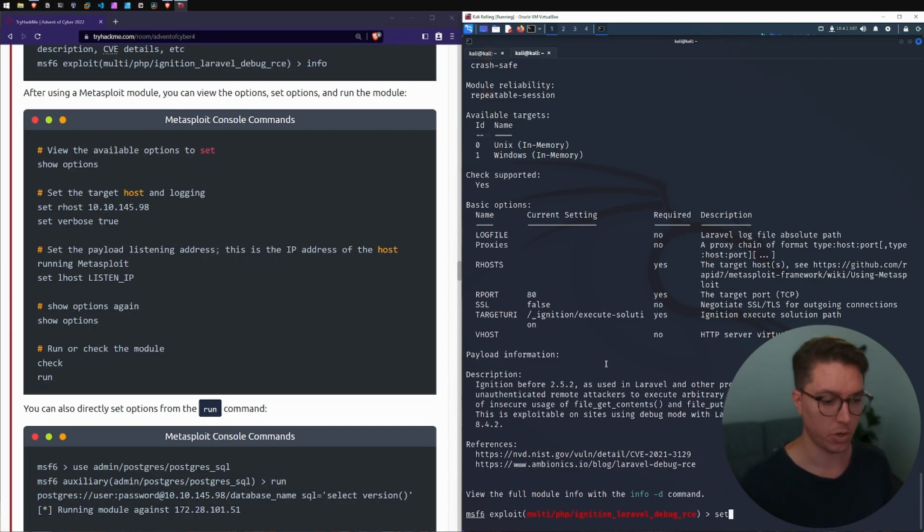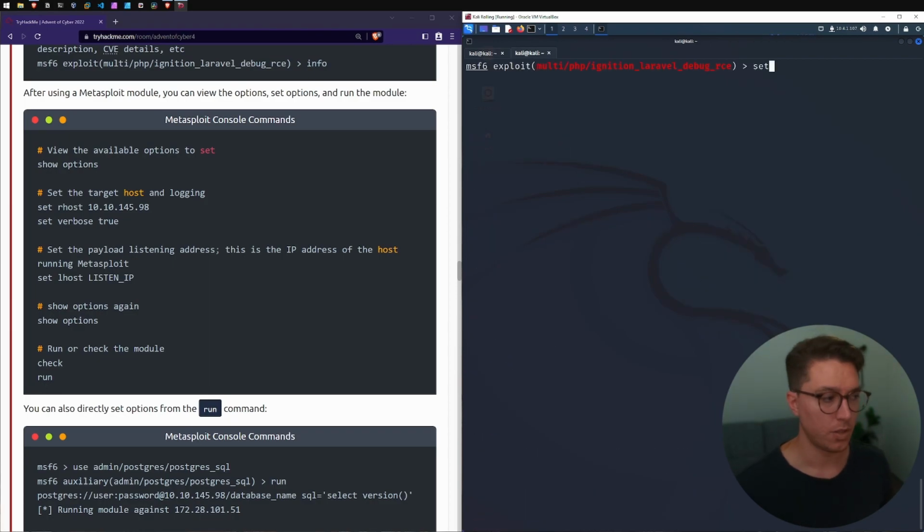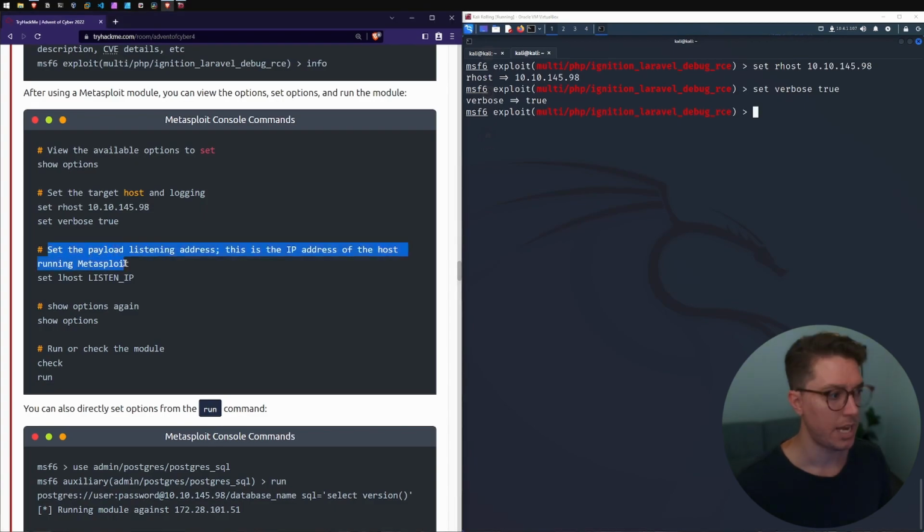Then once we want to, we can set or configure the settings to make this module work for our case. In my case, I'm going to set our host, which is the IP of the machine that we want to look at. I can paste my IP in there. And we can set verbose to true, meaning I want to see the output of what's going on. Next in the example, we've got set the payload listening address.